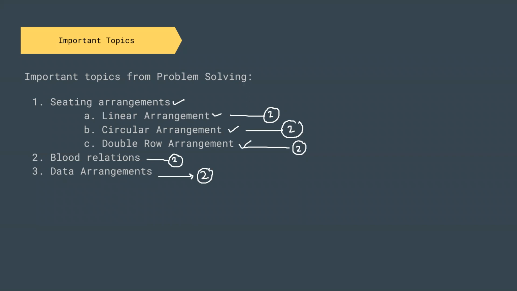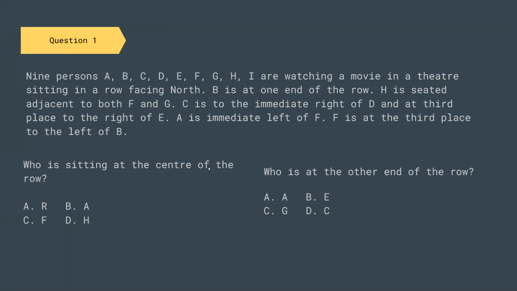So let us look into the first of the questions. So we have 9 persons. A, B, C, D, E, F, G, H, I are watching a movie in a theater sitting in a row facing north.